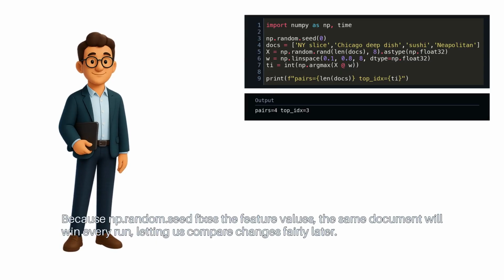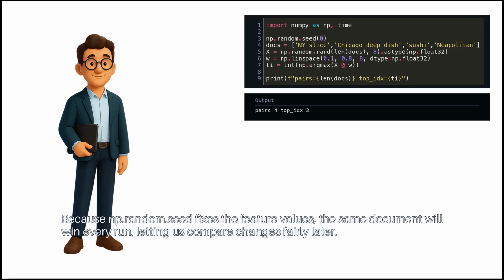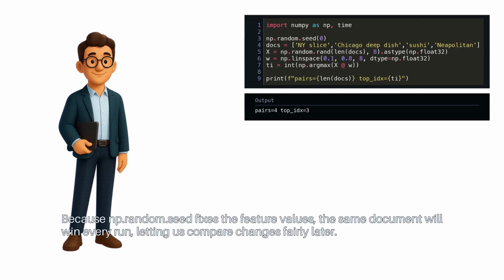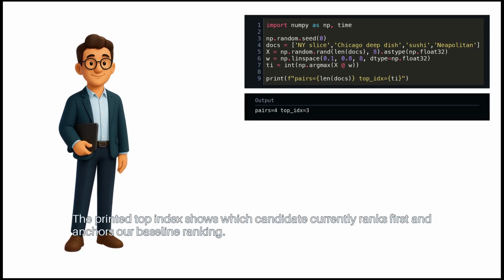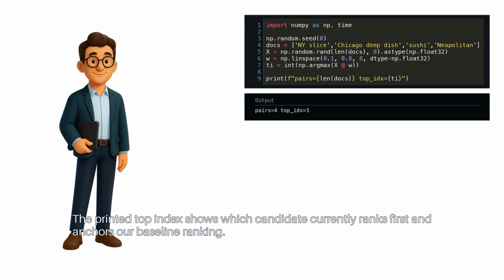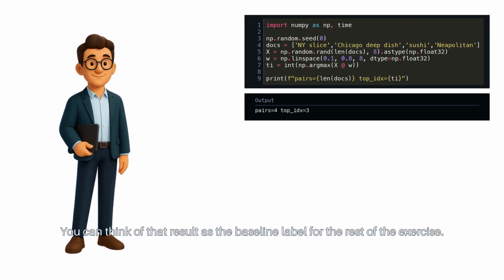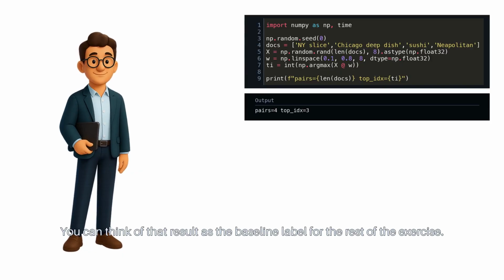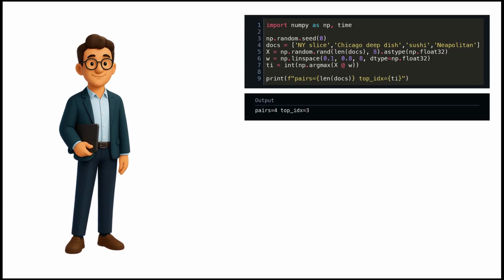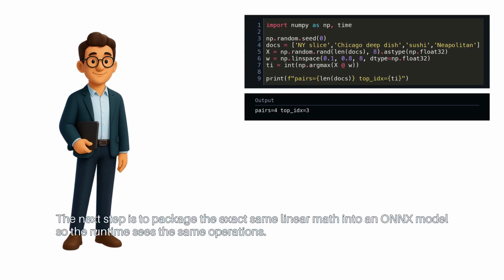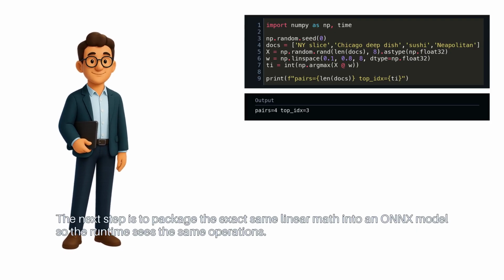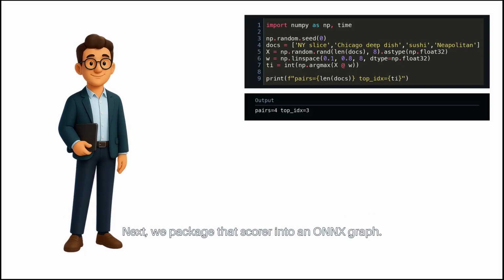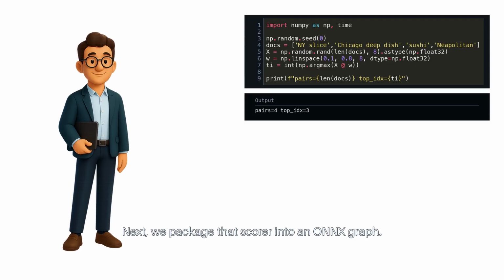Because np.random.seed fixes the feature values, the same document will win every run, letting us compare changes fairly later. The printed top index shows which candidate currently ranks first and anchors our baseline ranking. You can think of that result as the baseline label for the rest of the exercise. The next step is to package the exact same linear math into an ONNX model so the runtime sees the same operations. Next, we package that scorer into an ONNX graph.